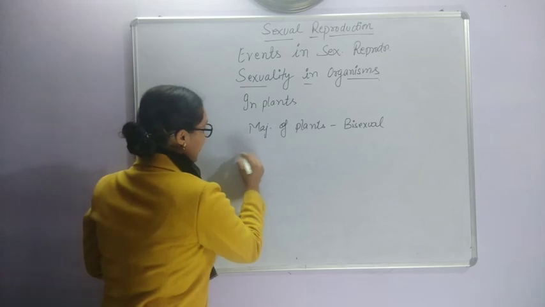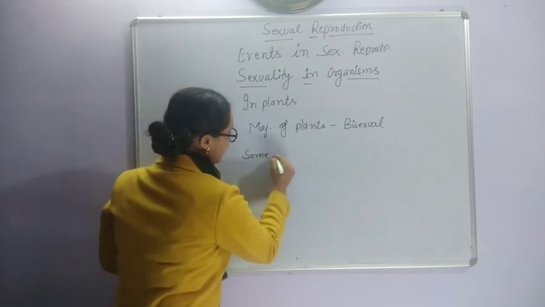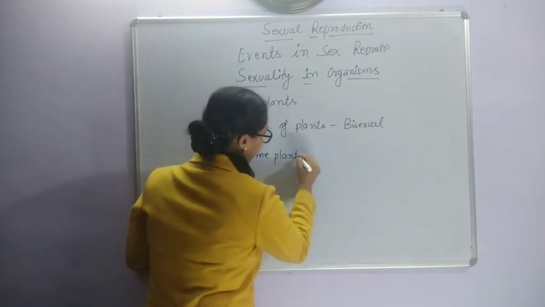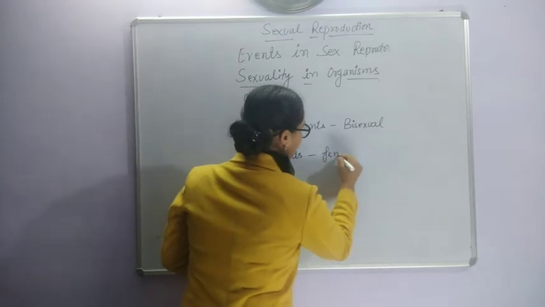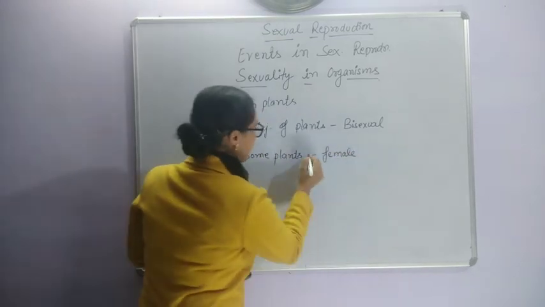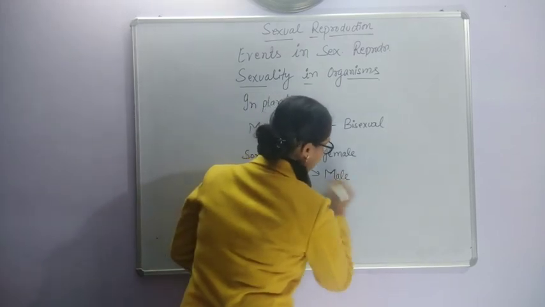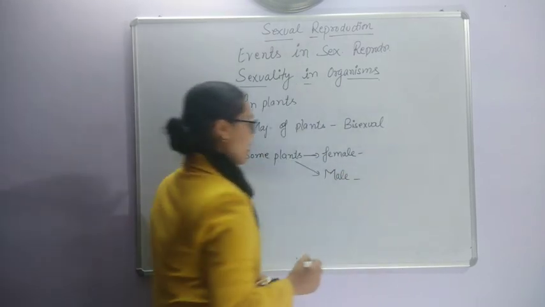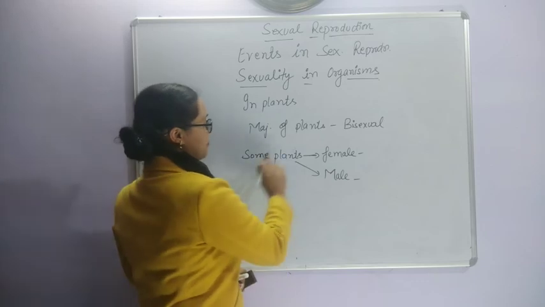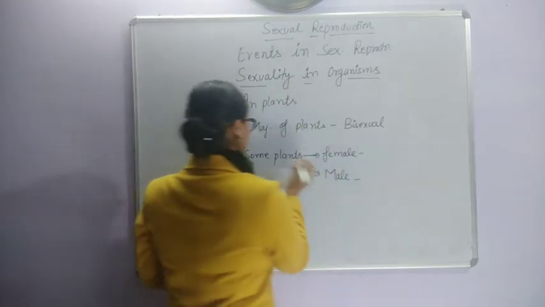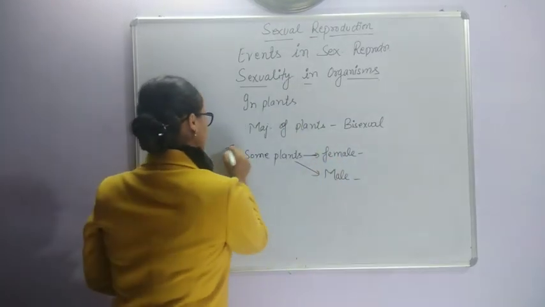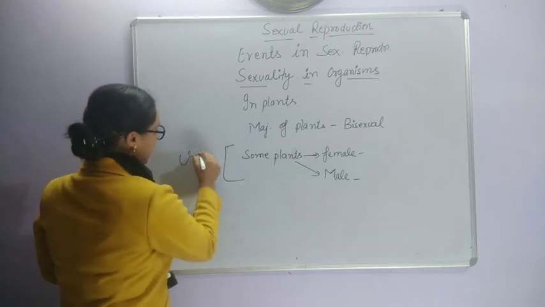But there are some plants which are exclusively female and some which are exclusively male. Such plants are called unisexual plants.